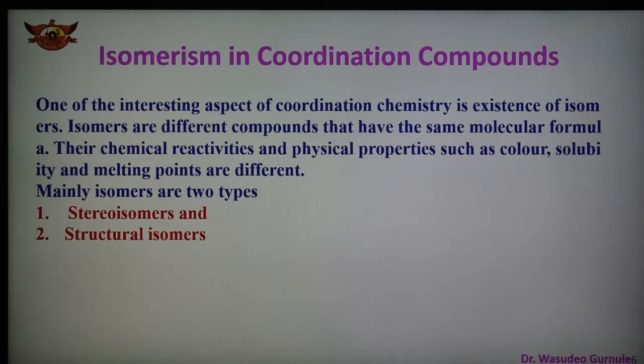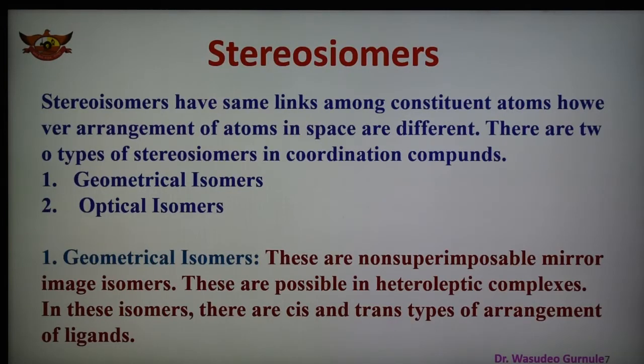This is possible only in complexes with coordination number 4 or greater than 4. Two important stereoisomers are shown here: geometrical isomers and optical isomers.